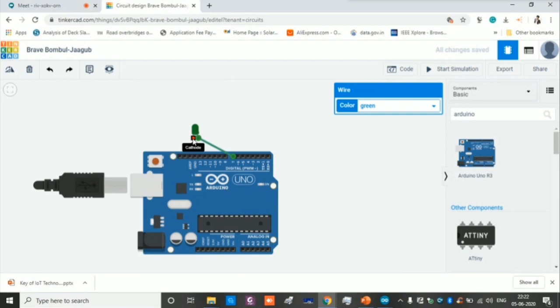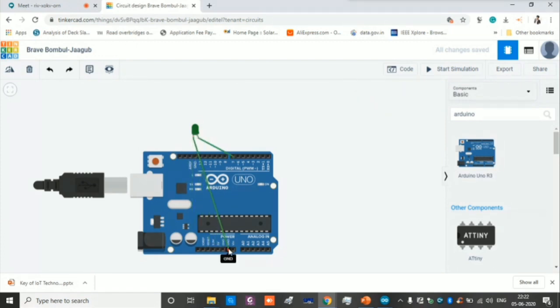What that means is we have to give a closed path, then only the LED will glow. If you just give the 5 volts, this LED will not turn on. So you have to give a closed path. In the Arduino board itself there is a ground point, which gives a closed path. So the connection will look like this.